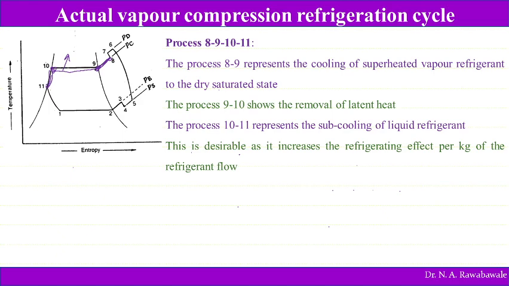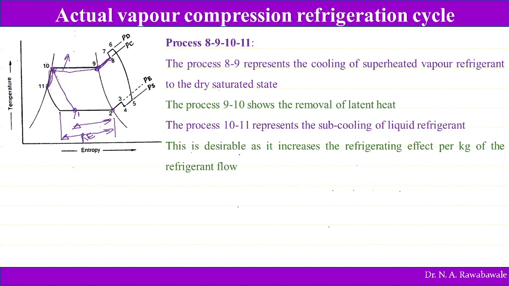Now see, if the refrigerant is passed into the throttling valve at point 10 itself, it will take this path 10 to 1 dash. So the refrigerating effect will be 1 dash to 2. So this is going to be reduced, the refrigerating effect will be smaller. If we are going to subcool, then the refrigerating effect will be from 1 to 2. So here it helps us to increase the refrigerating effect. So if we are going to do subcooling, then the refrigerating effect increases.